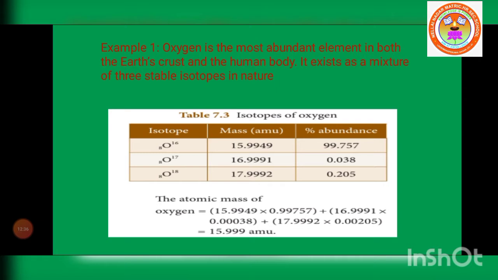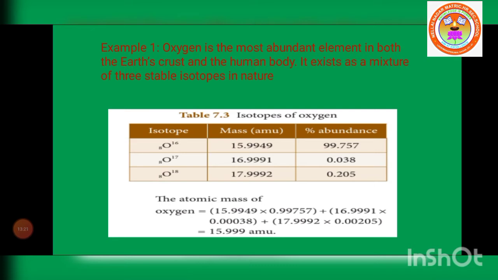They have given another example of how we have to calculate the average atomic mass of oxygen. It's a very important question, an important 2 mark question. Oxygen is the most abundant element in both the earth's crust and the human body. It exists as a mixture of 3 stable isotopes in nature.